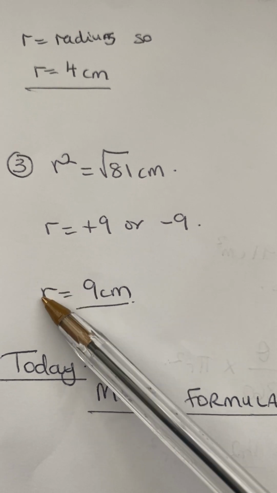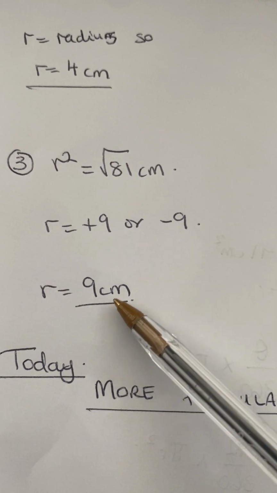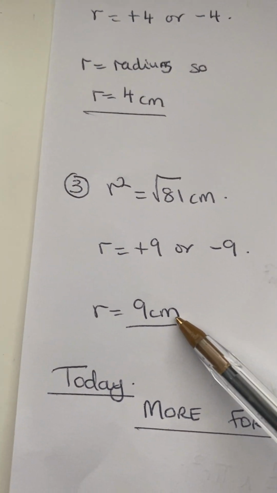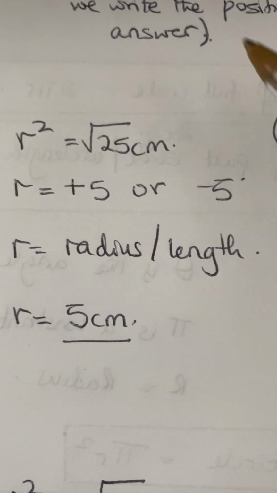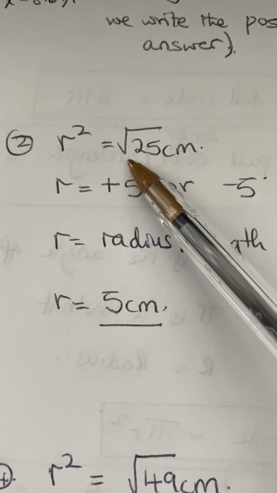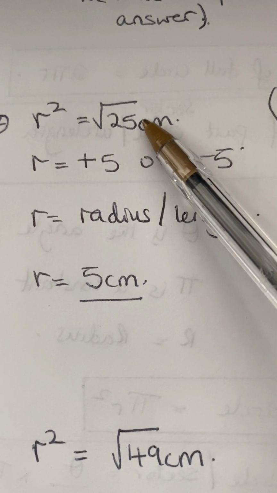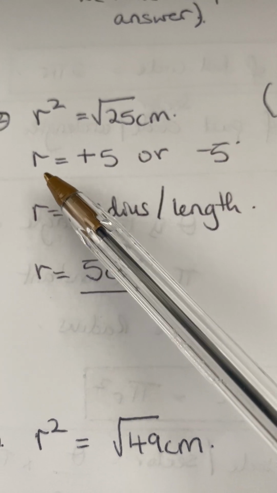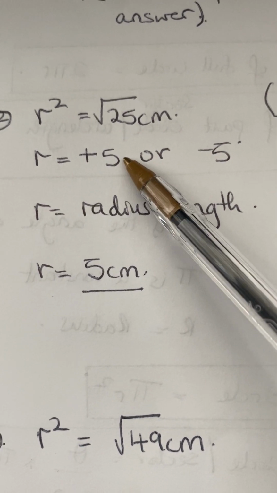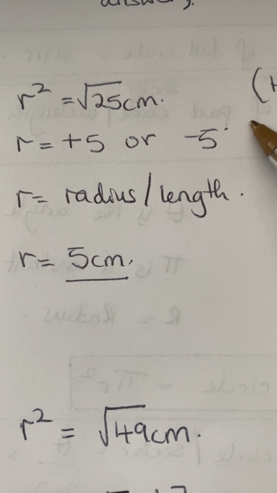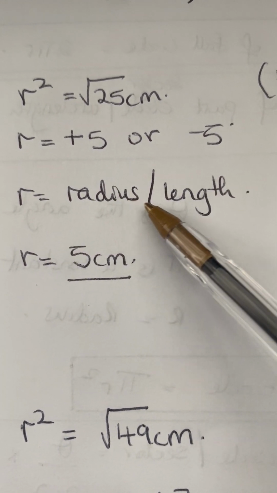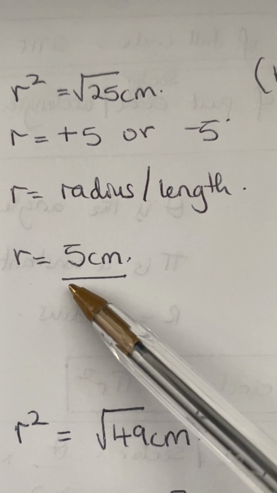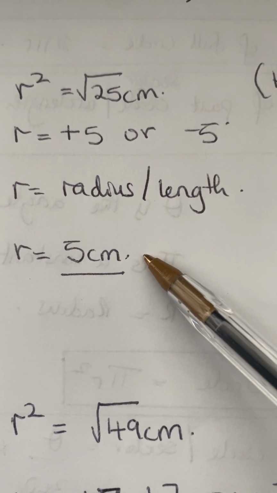But because it's radius and it's length, our answer will be 9 centimeters. r squared here is 25, so r will be either plus 5 or minus 5. Again, radius and length, so we choose the positive part, which is 5 centimeters.